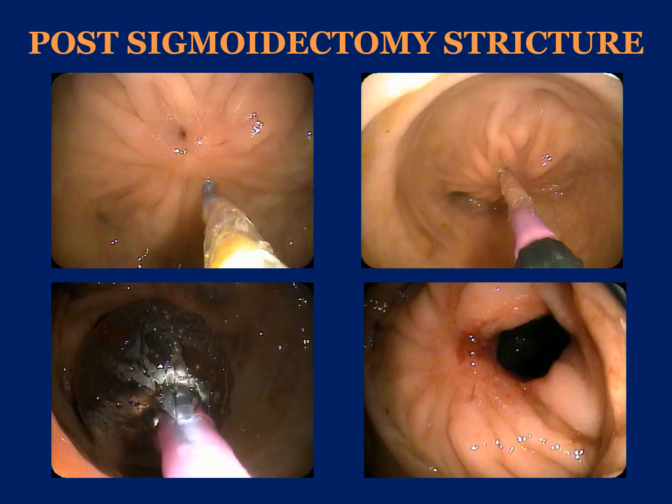These case illustrations demonstrate the procedure. This first case, patient post-sigmoidectomy for diverticulitis. You see a pinpoint lumen in the left upper corner of the slide. The lumen is accessed with a wire, and then the balloon is driven across with a catheter. Dilatation is performed 3 times, and the end result is what you see in the right lower aspect of the slide, which is a very good result for the degree of stricture noted here.